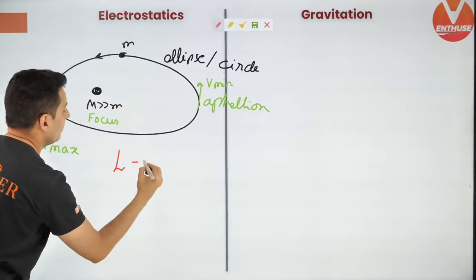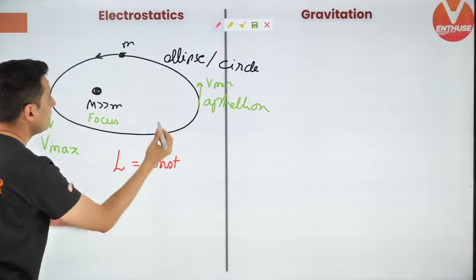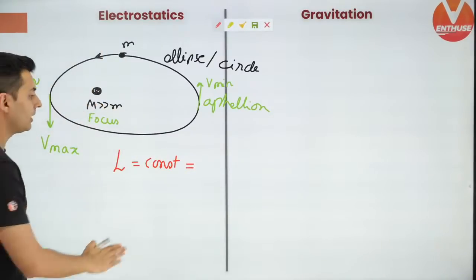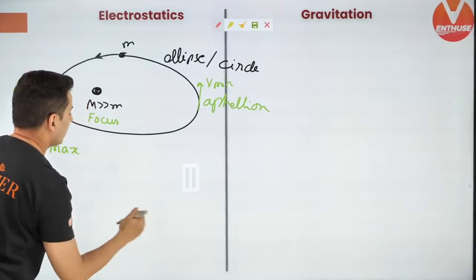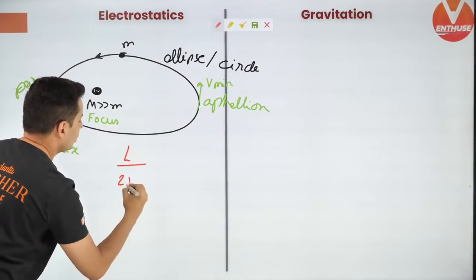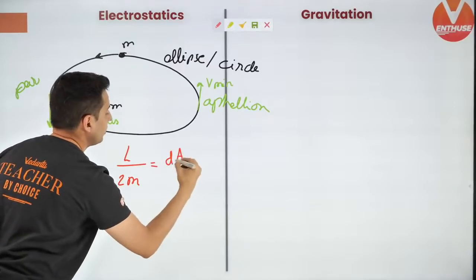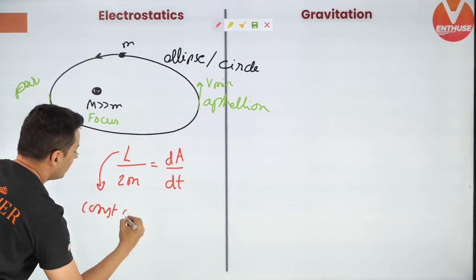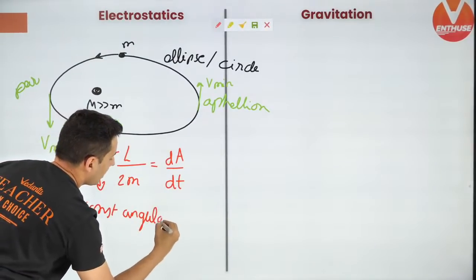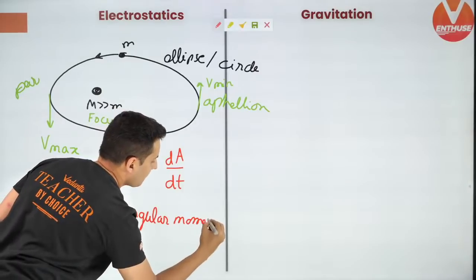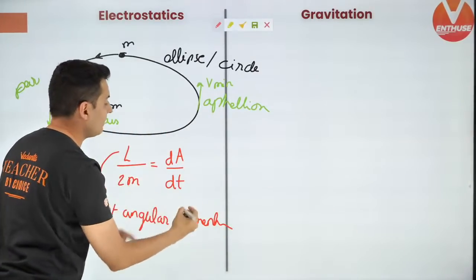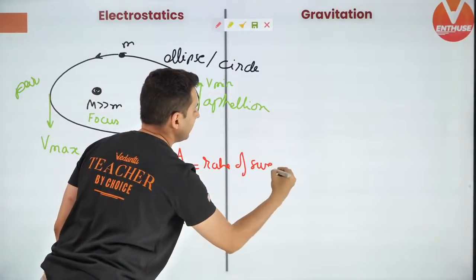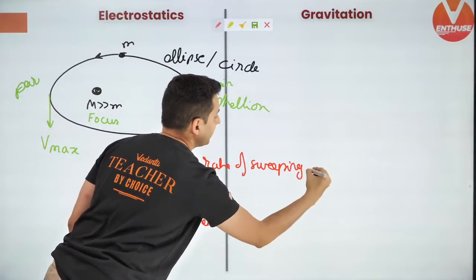This is the second thing. And the angular momentum is constant. The value of angular momentum, I can write it as L by 2m is the rate at which area is swept. This L is the constant angular momentum, remember, and this dA by dt is the rate of sweeping the area.